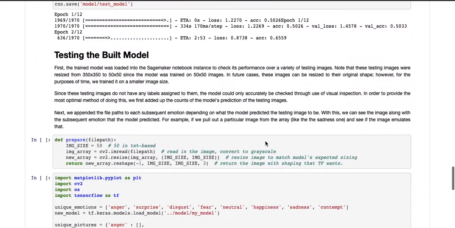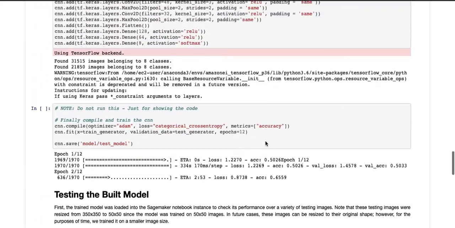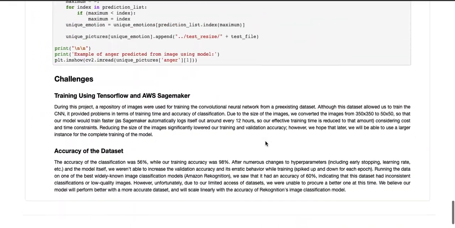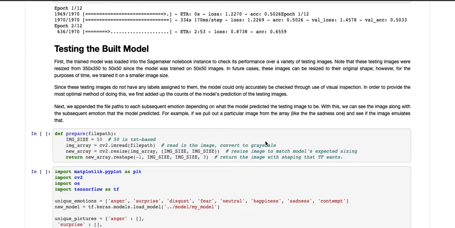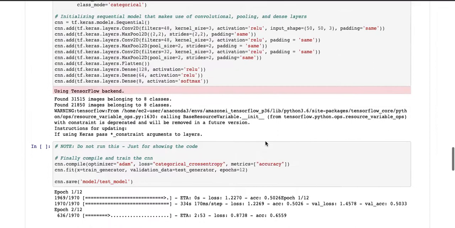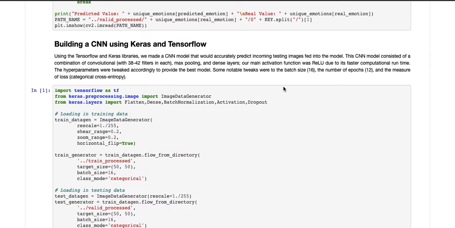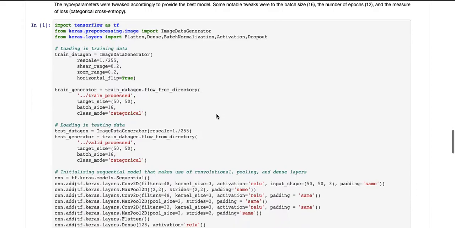But yes, surprisingly, we found that the accuracy was getting better and better. And essentially at the end, I think we got an accuracy of 87%, which is pretty optimal. And just some noticeable tweaks were our batch size was 16, our number of epochs was 12, and our measurable loss was categorical cross entropy.